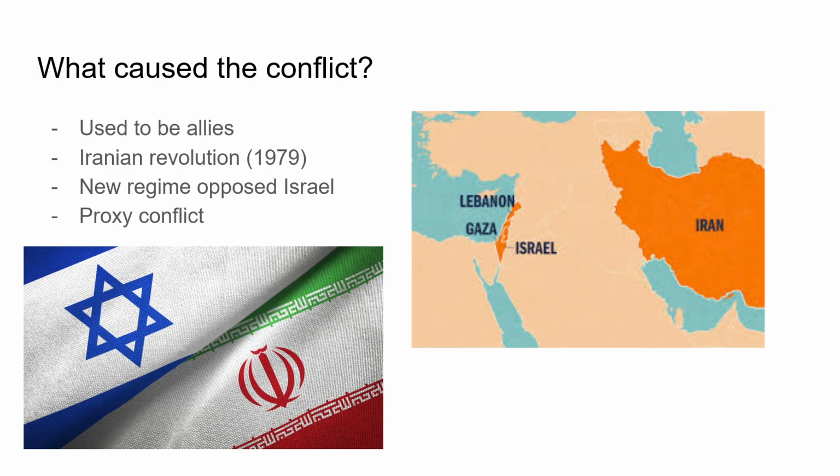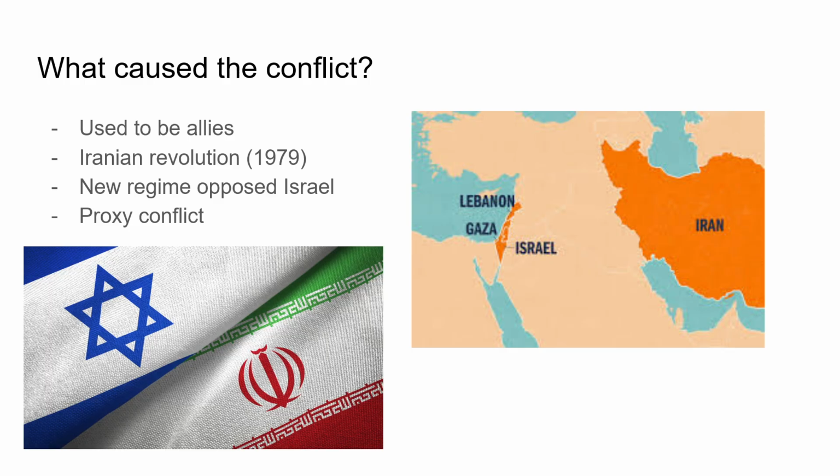So, what caused this conflict in the first place? Israel and Iran used to be allies up until 1979. Iran was one of the first states to recognize Israel as a state and became an ally against the Arab states. After the Iranian revolution in 1979, Iran founded a new regime.